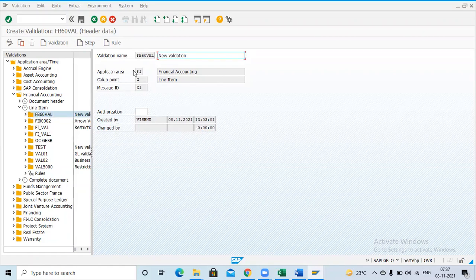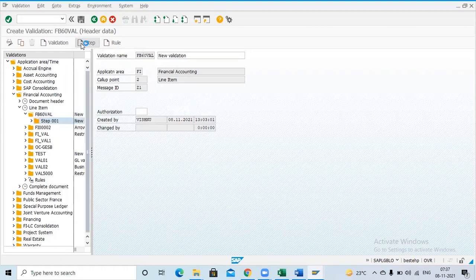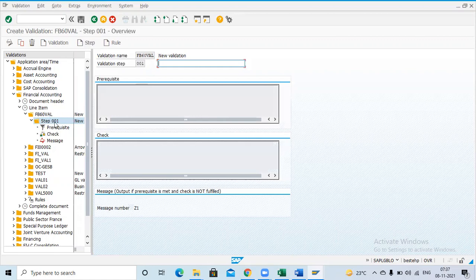So our first step is that we have to create one validation. After that, we have to assign the steps. Steps means conditions. So place the cursor on your validation, then click on step. Automatically, every validation has three steps: prerequisites, check, and message.